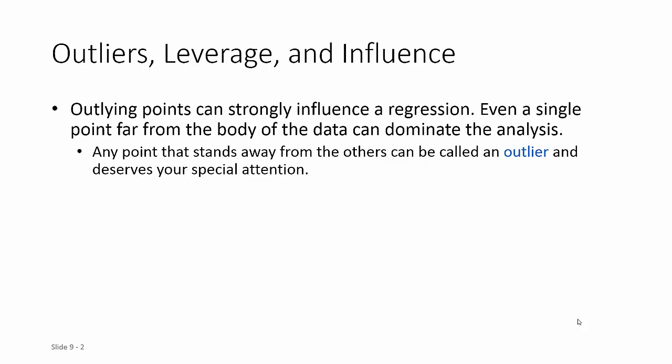So in general, we would call a point an outlier if it strays far enough away from the trend of the other values. You could have an observation that is an outlier in the x direction, so that would mean a value that has an unusually large x value. You could have an outlier in the y direction, so it has an unusually large y value, or you could even have an outlier in both x and y. So that would be a point that doesn't fit the trend of the data because it extends way beyond the usual values for x and y.